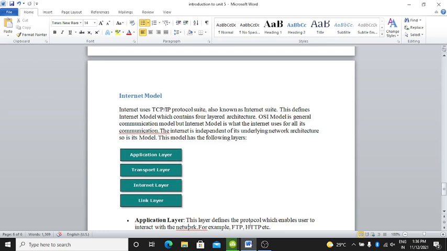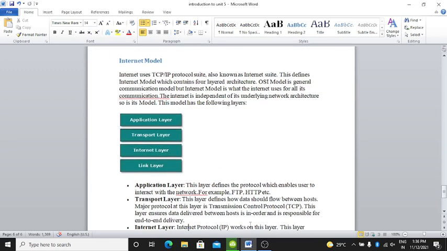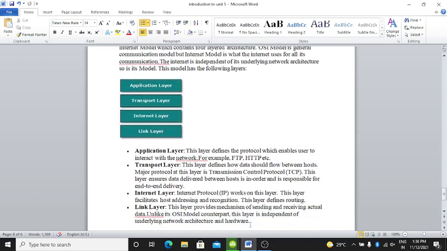This model has the following layers. Okay, application layer, transport layer, internet layer, and link layer. Application layer, this layer defines the protocols which enable users to interact with the network. For example, FTP, HTTP, etc. Transport layer is there. This layer defines how data should flow between the hosts. Major protocol at this layer is transmission control protocol.